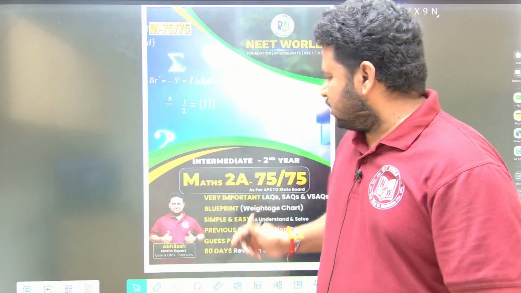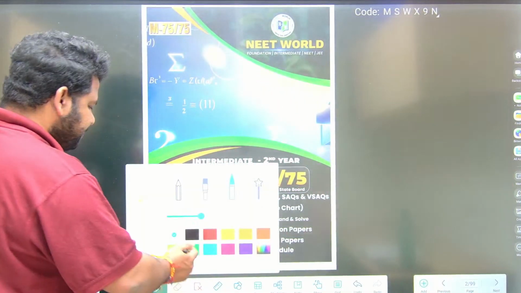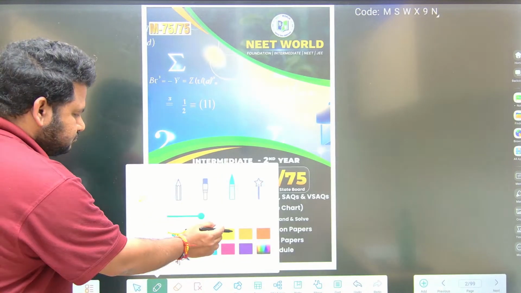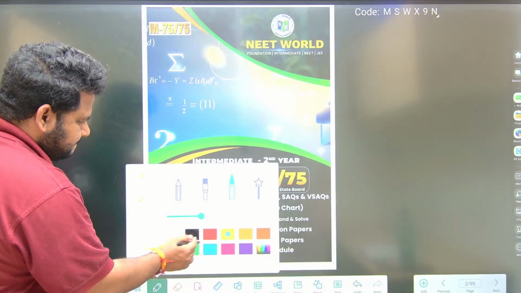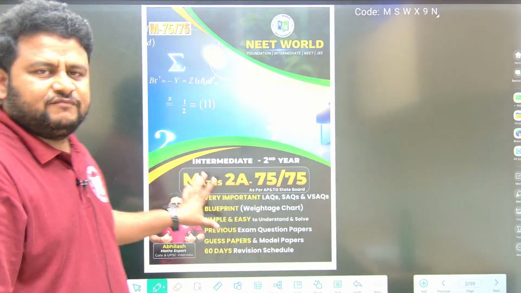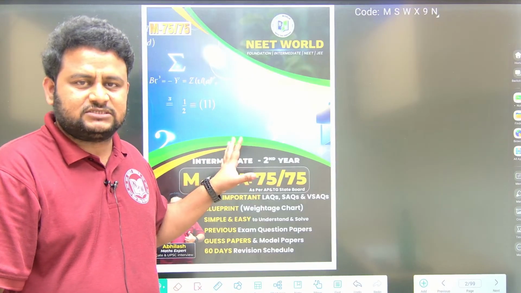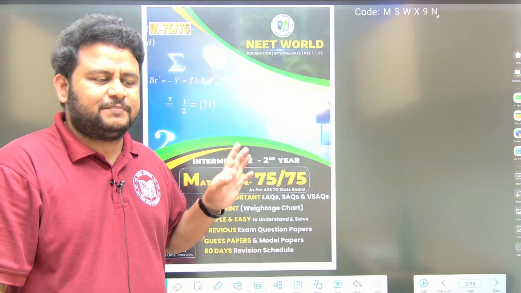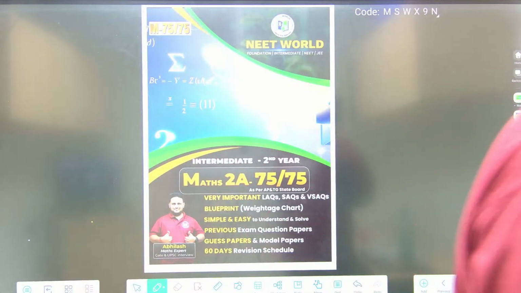Now we will be doing the SAQ part of Maths 2A. We have already done the Maths 2A SAQs in the previous class. Similarly, now we are doing Maths 2B. Make a correction, it will be Maths 2B that we will be doing.